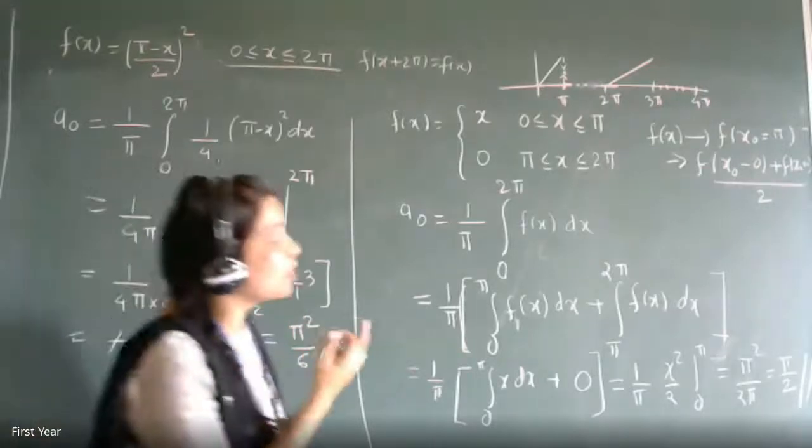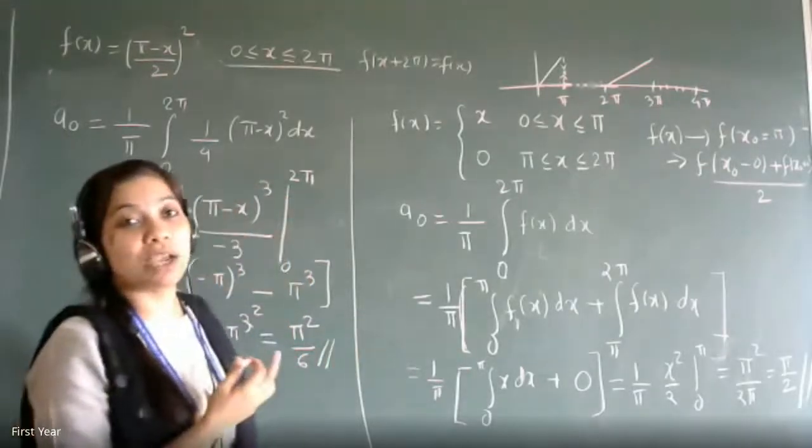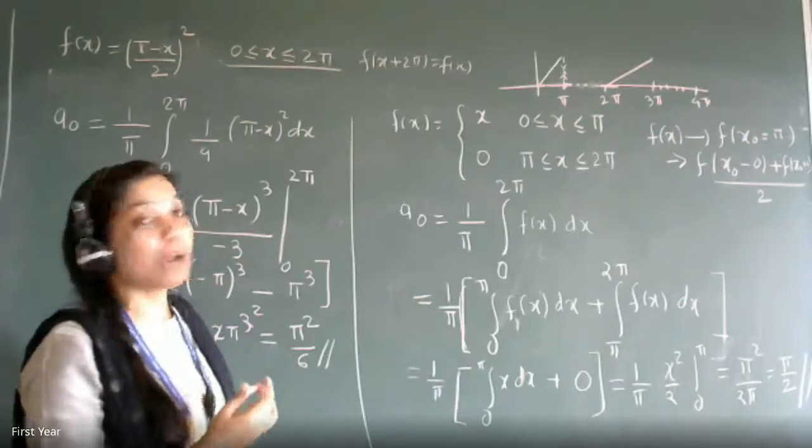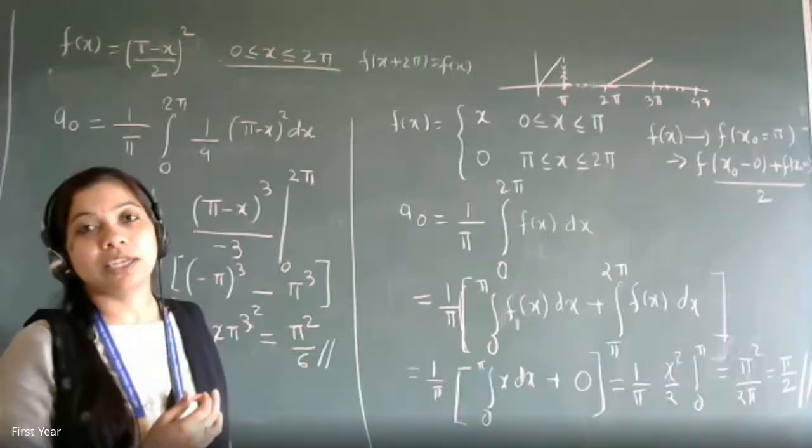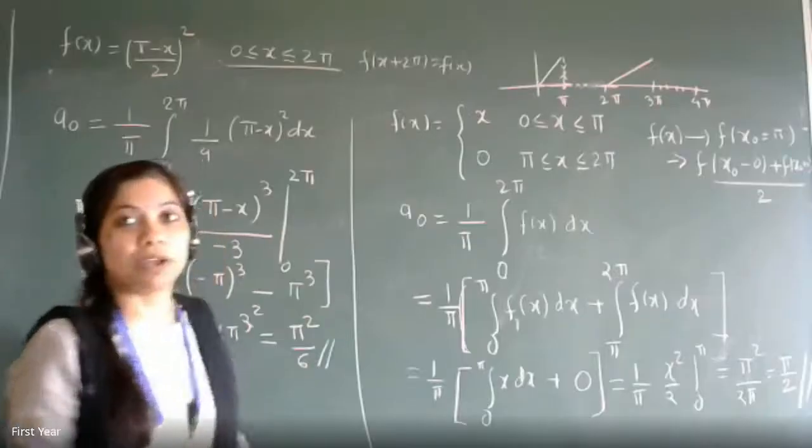The student who had asked the question, what is written on the extreme right hand side? F of x naught minus 0 plus f of x naught plus 0 divided by 2. Okay, fine.